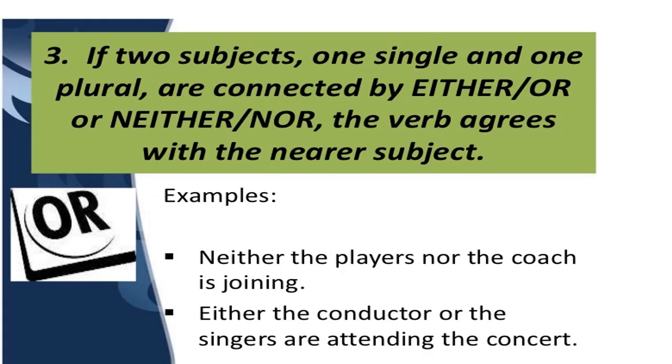Now look at the next test. Either the conductor or the singers are attending the concert. Now here, after or, what is the subject? The singers, plural. The subject is in plural form. Then we will use are. Right? Got it? You have to be very careful. Neither nor. We always go with the second subject. Either or, neither nor, just look for the second subject. If the nearer subject is plural, then the verb is plural. If the subject is singular, then the verb is also singular.